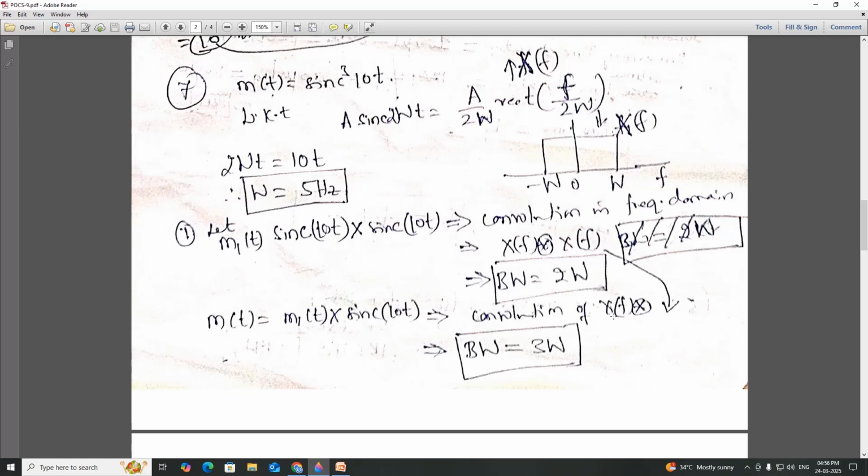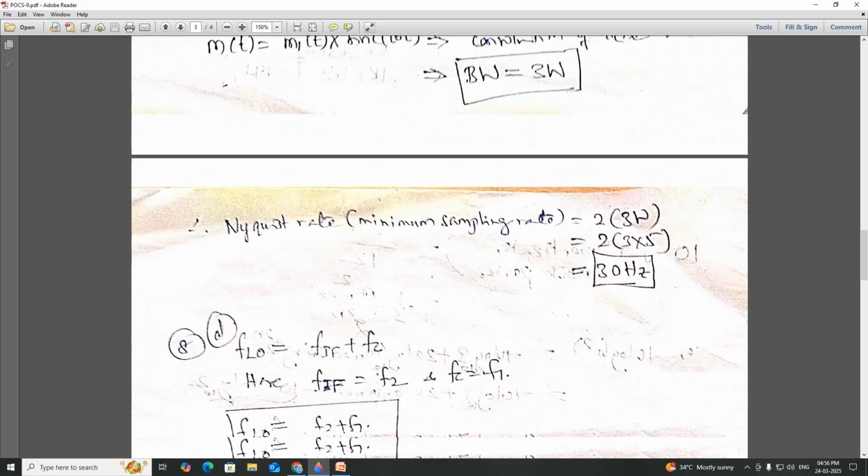Frequency domain now becomes X of f, then X1 of f, and then this X of f. So we already have 2W here, so another convolution will give you 3W, but W is equal to 5. According to the Nyquist rate, minimum sampling rate equals 2 into 3W. So 2 into 3 into 5 is 30 hertz.